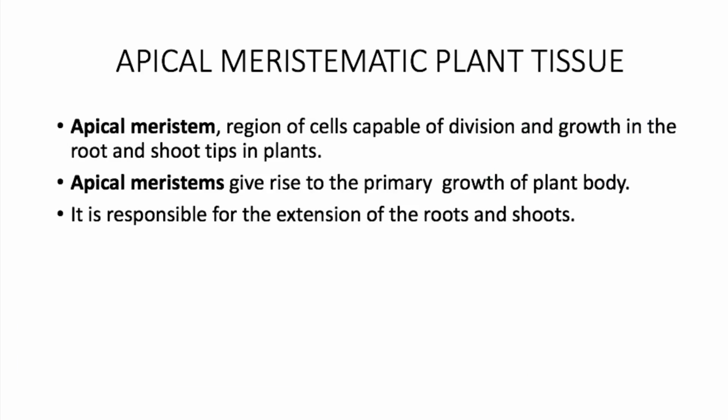Apical meristematic plant tissue. Apical meristem is a region of cells capable of division and growth in the root and shoot tips in plants. Apical meristem gives rise to the primary growth of the plant body. It is responsible for the elongation of the roots and shoots.